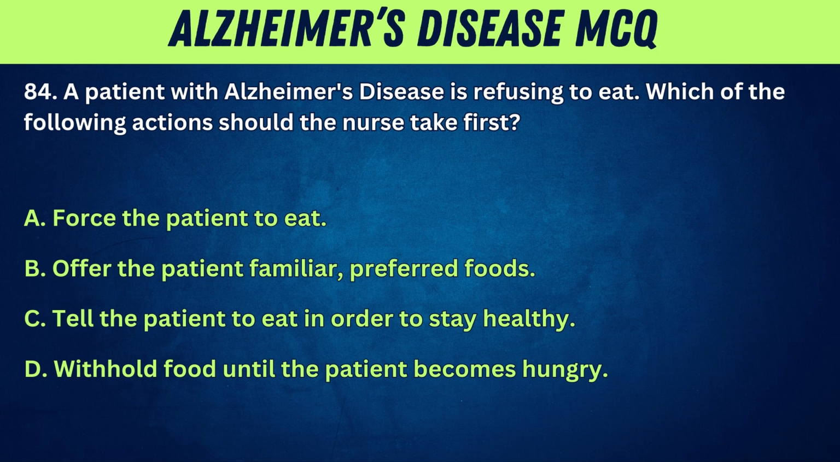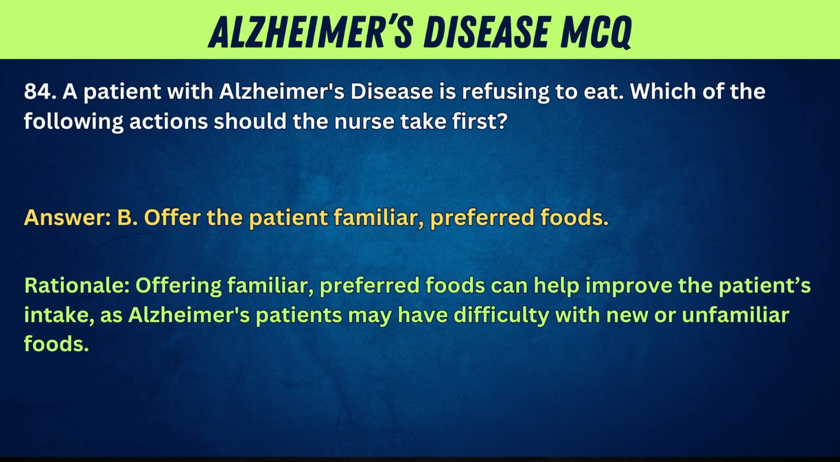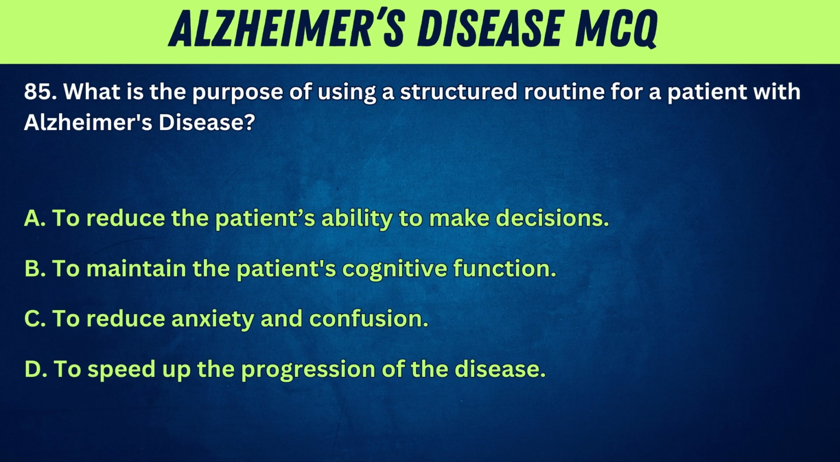D. Withhold food until the patient becomes hungry. Answer: B. Offer the patient familiar, preferred foods. Rationale: offering familiar, preferred foods can help improve the patient's intake, as Alzheimer's patients may have difficulty with new or unfamiliar foods. 85. What is the purpose of using a structured routine for a patient with Alzheimer's disease?